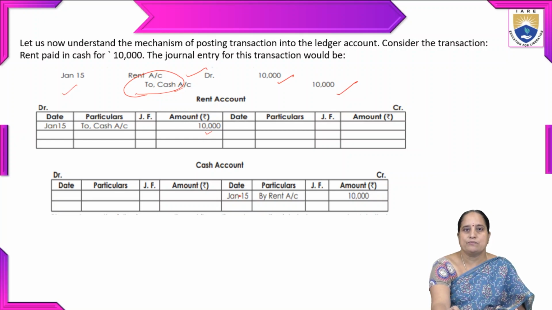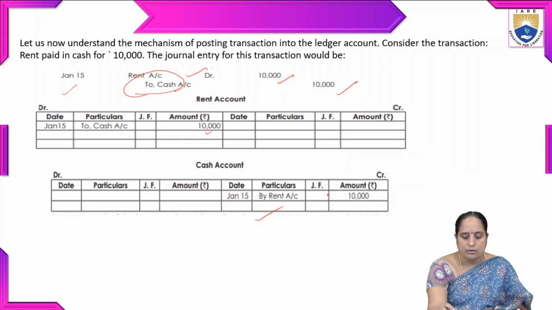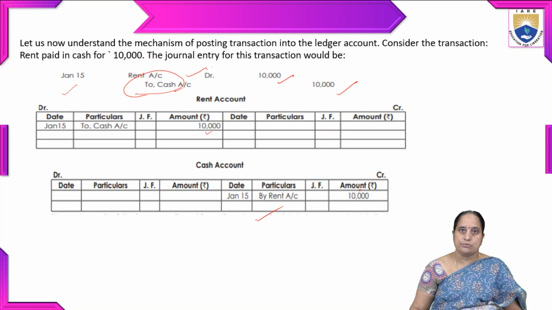So whatever transaction we made, we have to specify on the credit side of the ledger: the same date, how it was paid in the form of rent, and how much amount, the same 10,000. That's how we post a journal entry in a ledger, by indicating the same transaction in two different accounts. This type of accounting system is known as the double entry bookkeeping system.